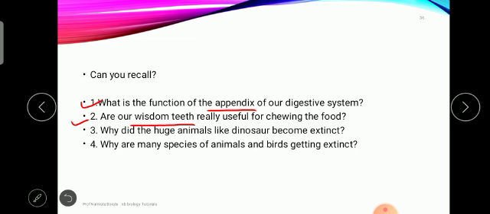No, we do not use our wisdom teeth for chewing food because it is a vestigial structure in the human body. The third question is, why did huge animals like dinosaurs become extinct?